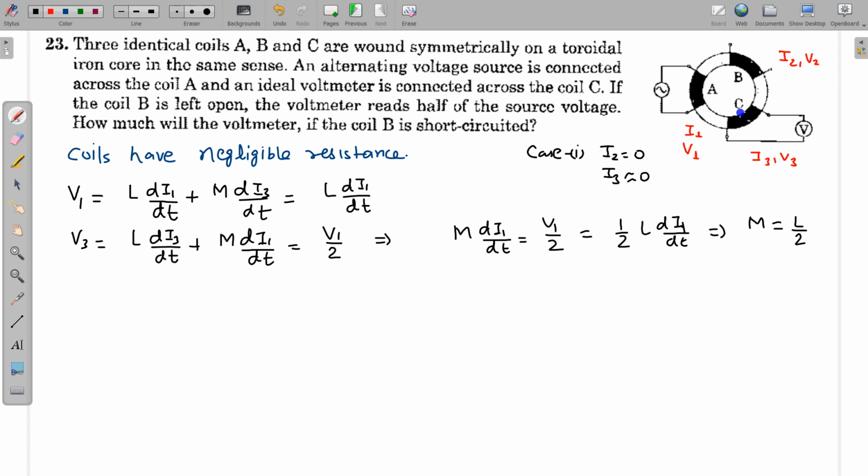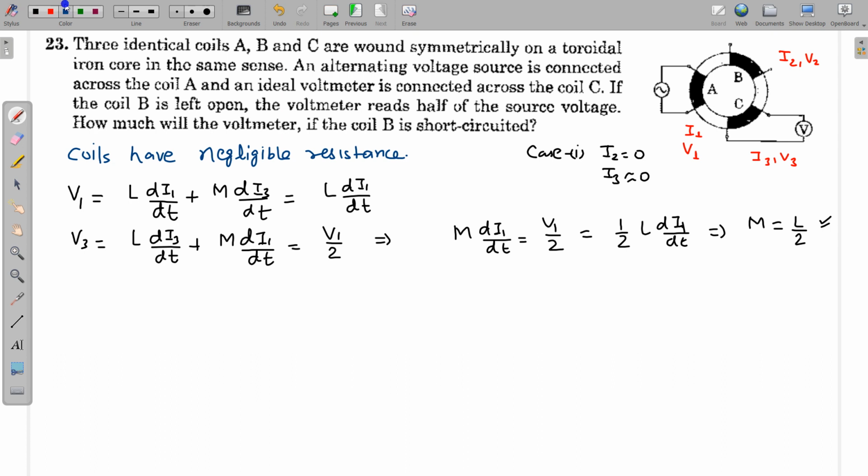For any of the pairs, the mutual inductance will be the same because of symmetry. For the pair of B and C, this is again L by 2. For the pair of A and B, this is again L by 2. For any pair, the mutual inductance will be L by 2 according to symmetry. All the coils are identical and kept symmetrically, so mutual inductance will be the same for all the coils. So from this information, we got M is equal to L by 2.